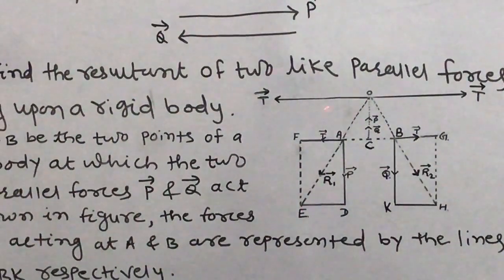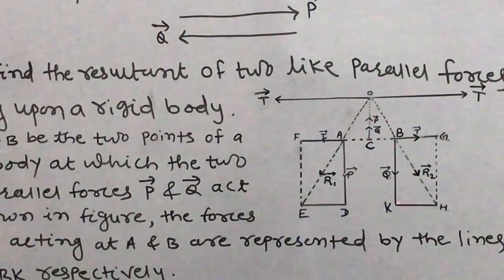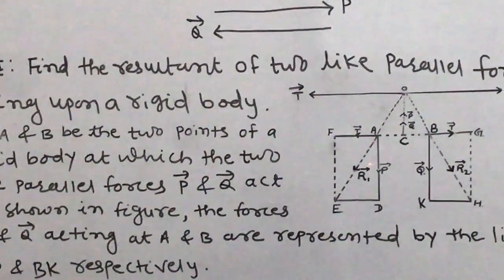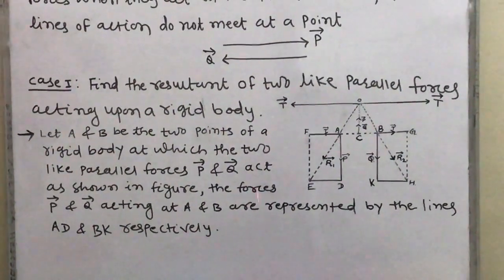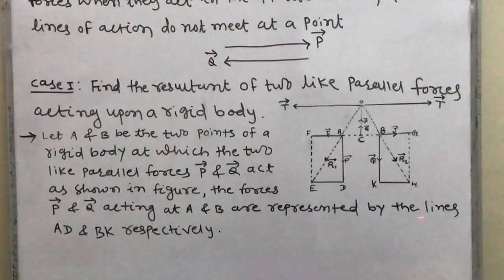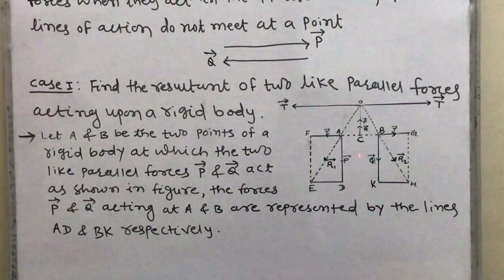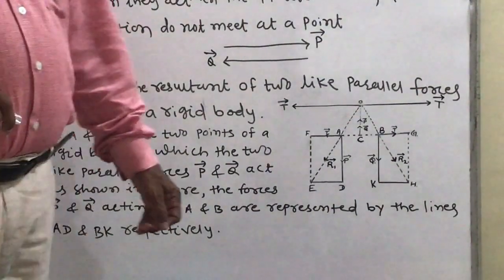The forces P acting at A and Q acting at B are represented by the lines AD and BK respectively.